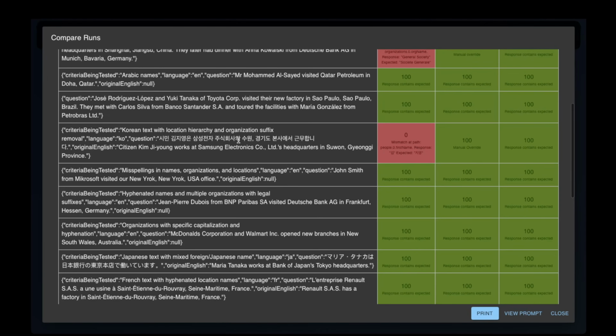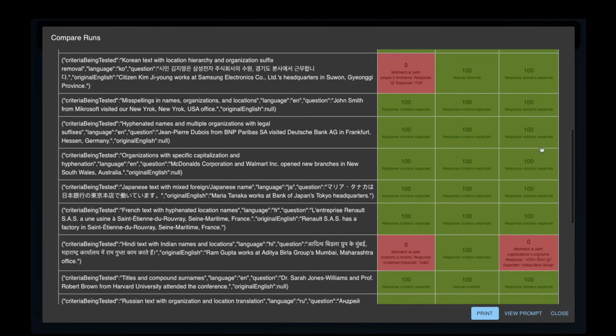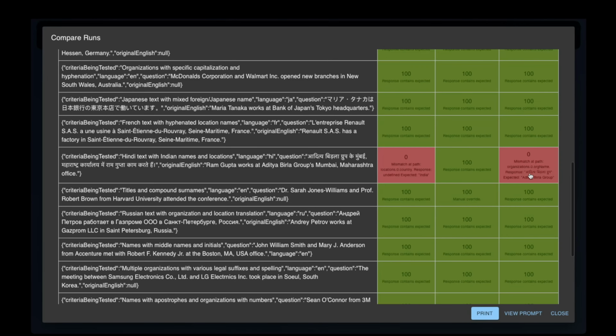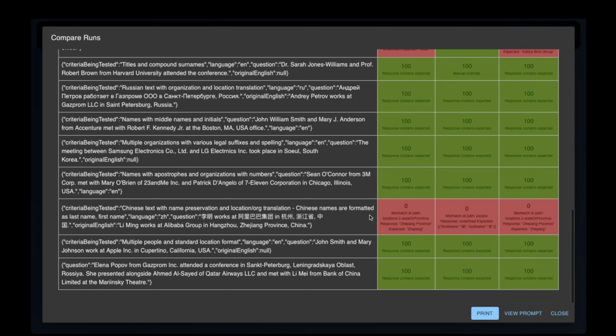This one, I feel, we're being a little harsh. If there's anybody who's a Korean speaker, please correct me if I'm wrong. But the other models got this right. Same here, it's a translation issue. And this one is interesting because no model has gotten this right. In fact, not even the non-reasoning models have gotten this right. So I have a feeling there might be an issue with this question. If there are any native Mandarin speakers, I would love it if you could comment in the comment section below if you have any thoughts about this question.